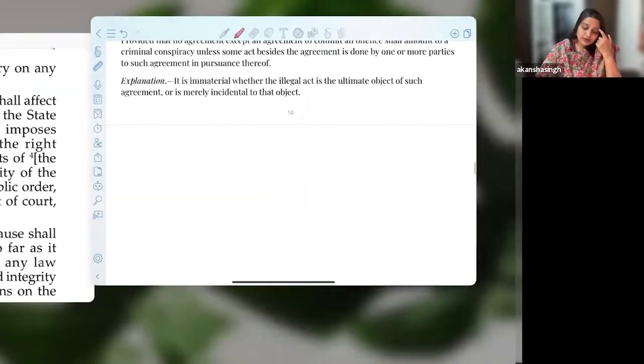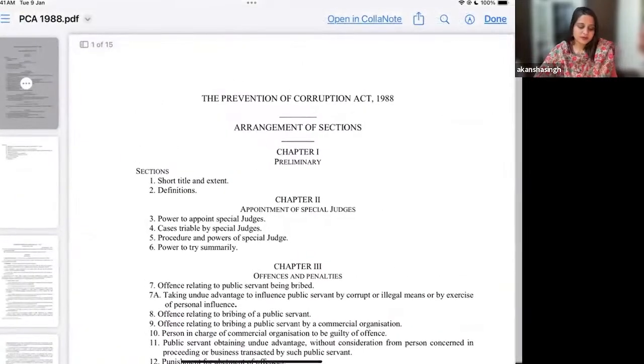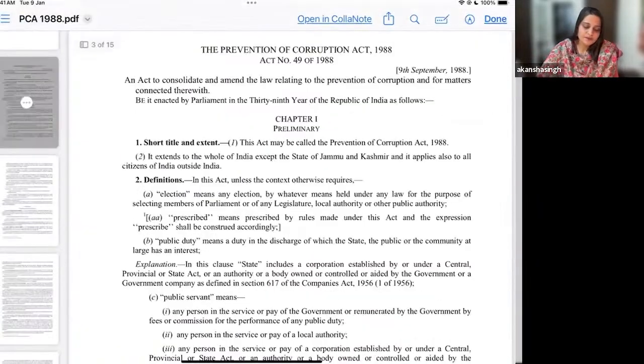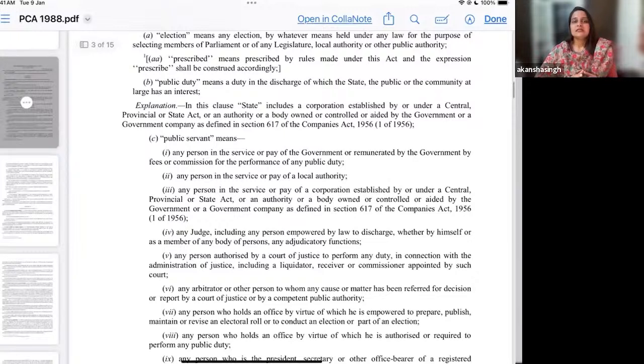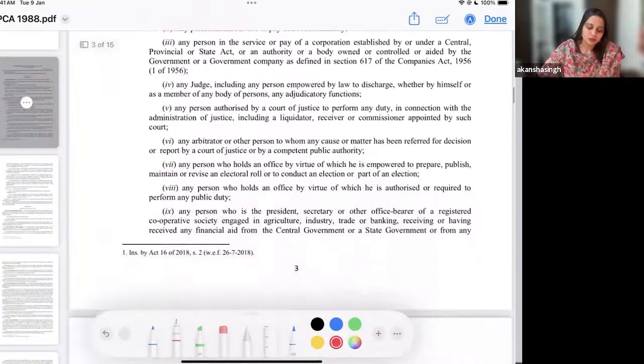So I'll take you to the Prevention of Corruption Act. Okay, this is the Prevention of Corruption Act, and then we have Section 2(c), which gives us the definition of public servant, and it uses the term 'means'. If you've understood the rules related to interpretation, you will get an idea that this tells us it is an exhaustive definition, right? So public servant means who?